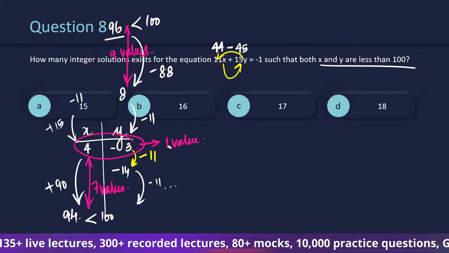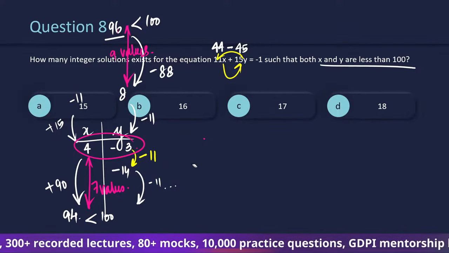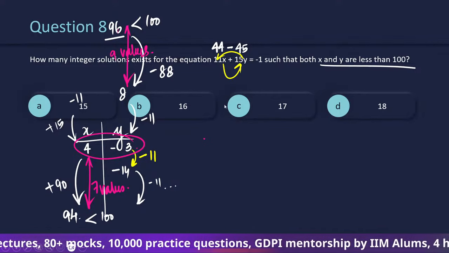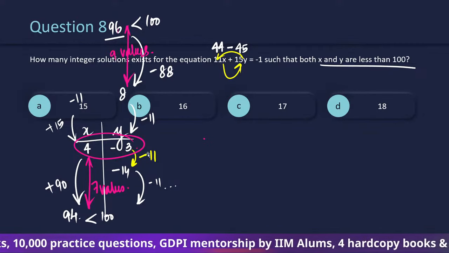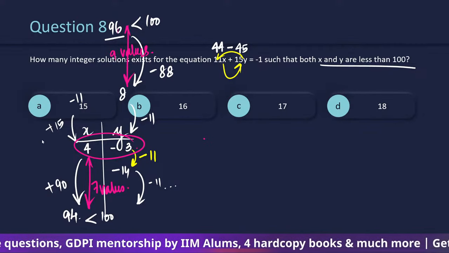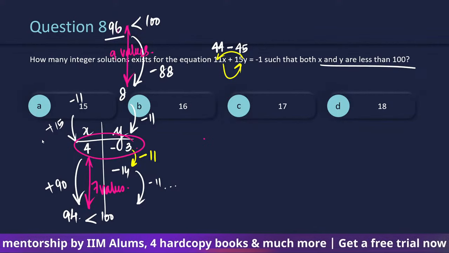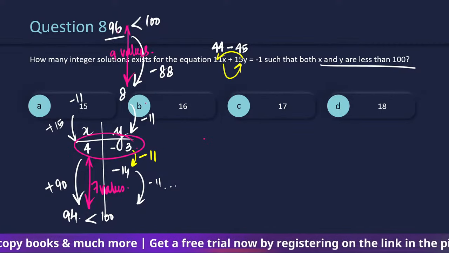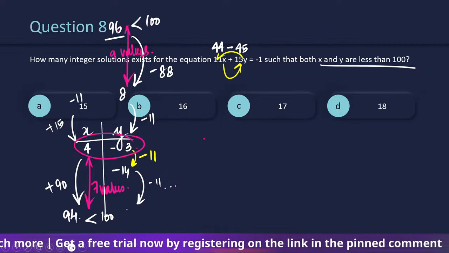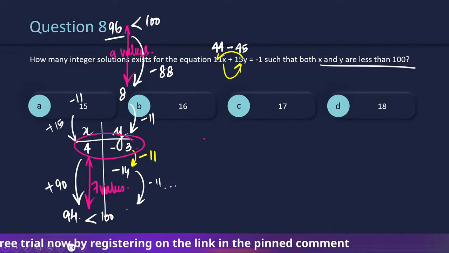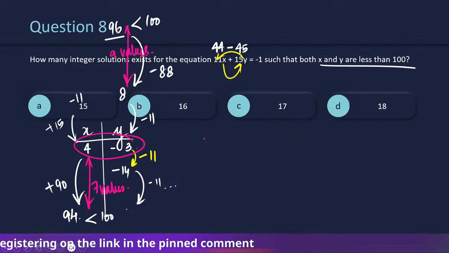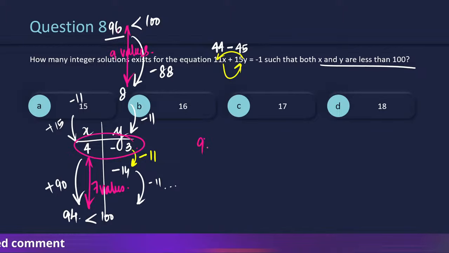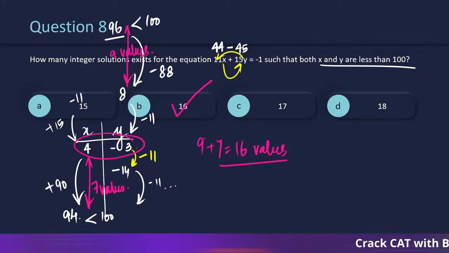7 values में ये वाला value inclusive है, and while we were solving वो y वाला case में this particular value was not inclusive. So in the case of y we are getting 9 values. In the case of x we are getting a total of 7 values. So 9 values इधर, ये 6 का jump होगा तो ये 94 and y is going to be 96. ठीक है. So total of 9 plus 7, that is 16 values we are going to expect. 16 हो जाना चाहिए.